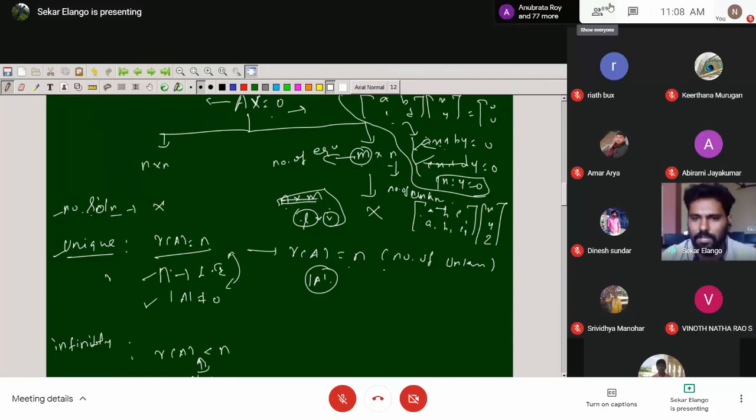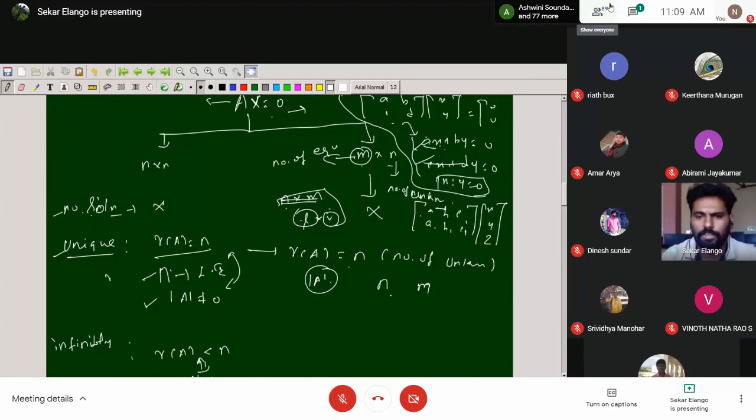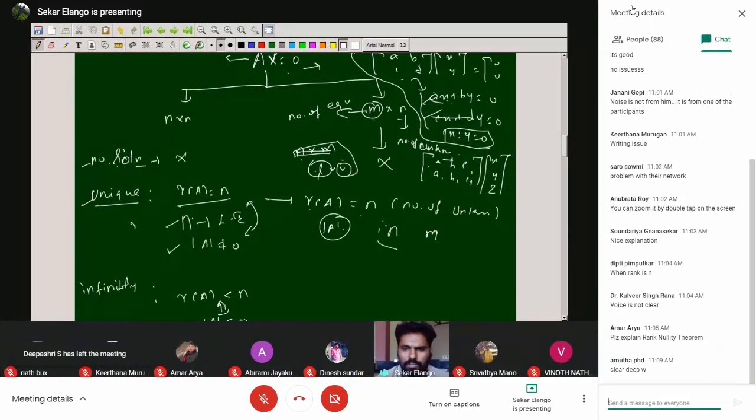N represents the number of unknowns. Now I have one question. Is there any relation between N and M? Because here I am taking rank of A equal to N. Now you can think about it. Any relation between N and M?